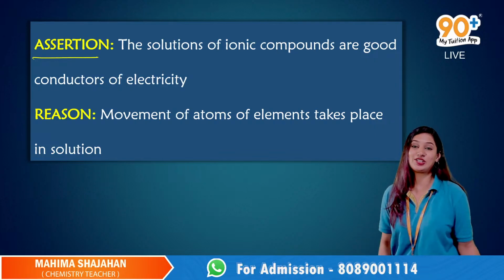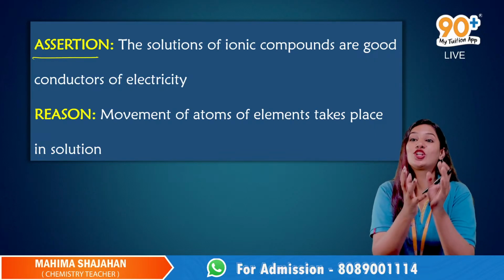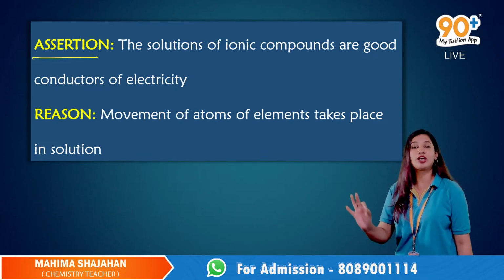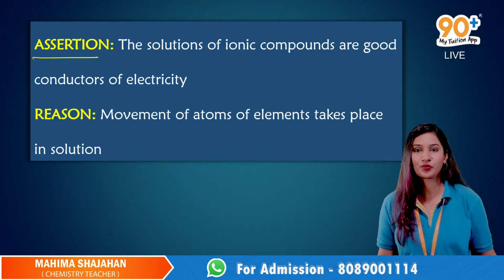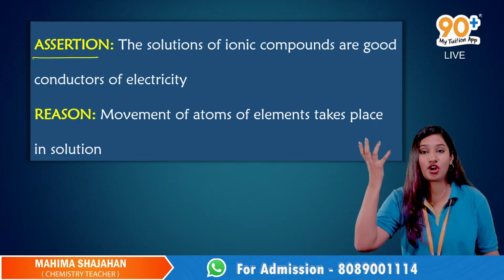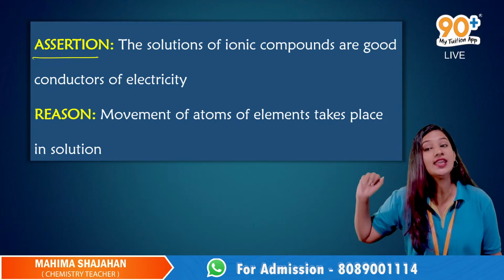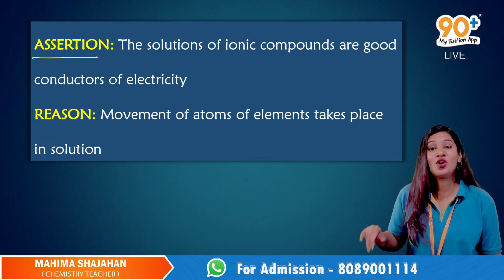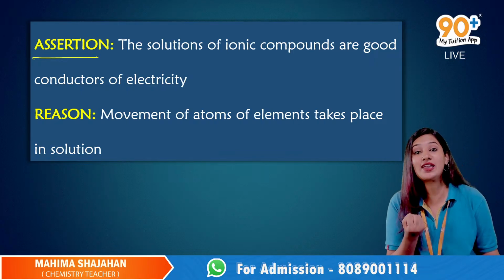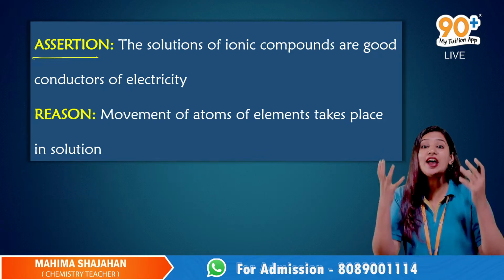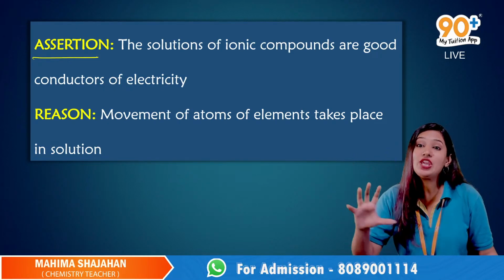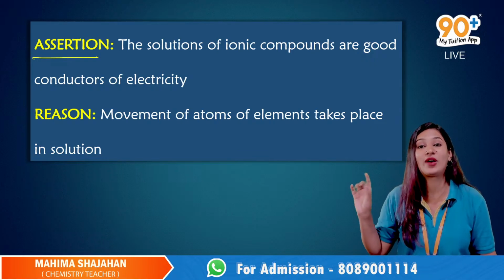Let's check whether the assertion is true or false. The solutions of ionic compounds are good conductors of electricity. That is true. We all know that. Aqueous solutions of ionic compounds are good conductors of electricity. And what is the reason? Why are they conducting? They are conducting because they have got ions in them. They have free ions and movement of ions takes place. That is why they are conducting.